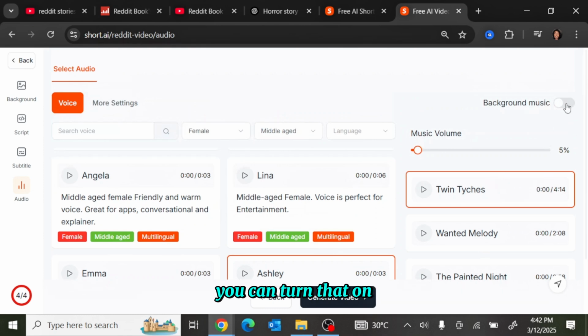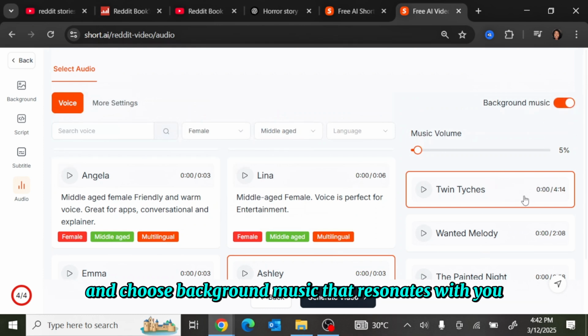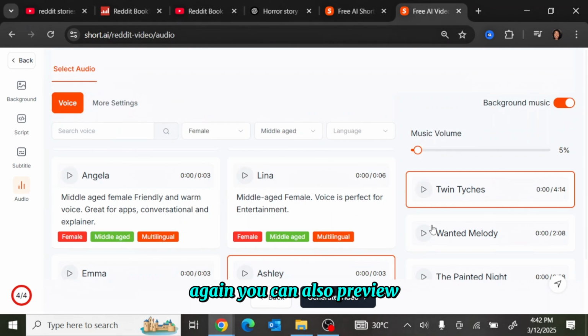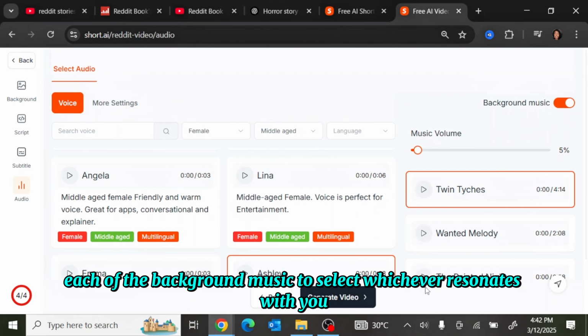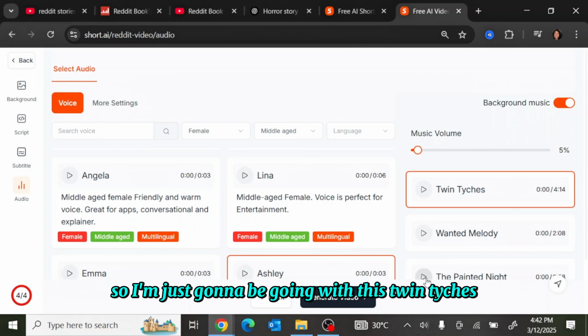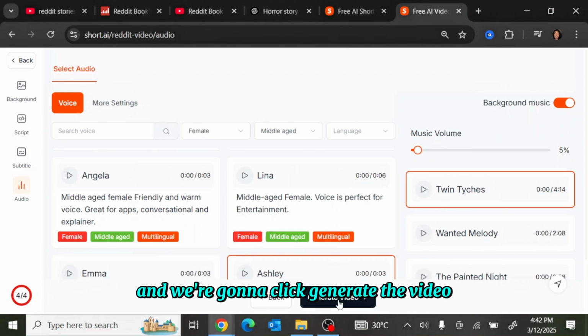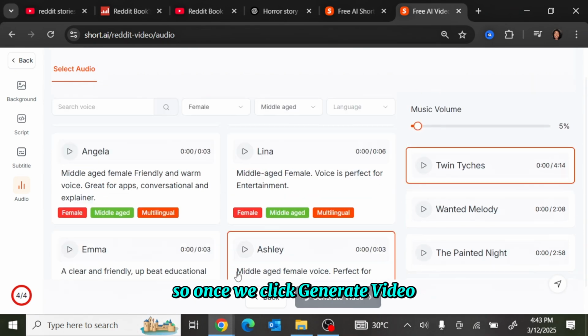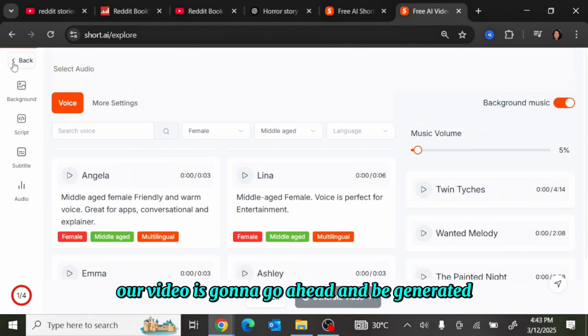Again, you can also choose background music. You can turn that on and choose background music that resonates with you. You can also preview each of the background music to select whichever resonates with you. So I'm just going to go with this Twin Teaches, and we're going to click generate the video. Once we click generate video, our video is going to be generated, and we can go back to our dashboard.